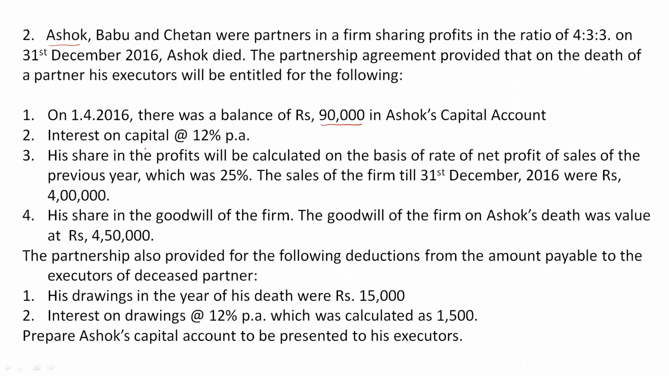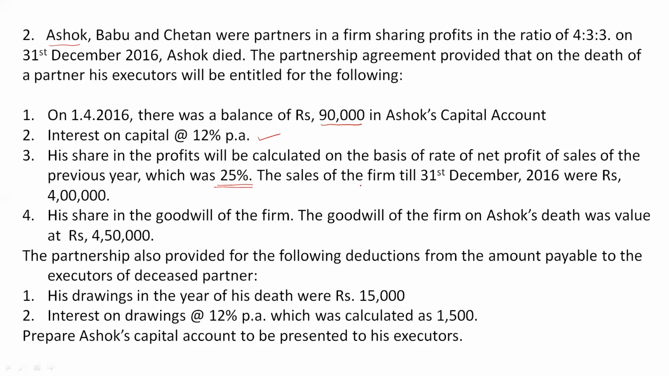Then interest on capital at 12% per annum. So the firm has to provide him interest on capital as well. Okay. Then his share in the profits will be calculated on the basis of rate of net profit of sales of the previous year, which was 25%. Now here is the difference. In the previous problem, this percentage was not given. So instead of this percentage, the profits and sales for previous year were given. Okay. Here directly the percentage is given, right?